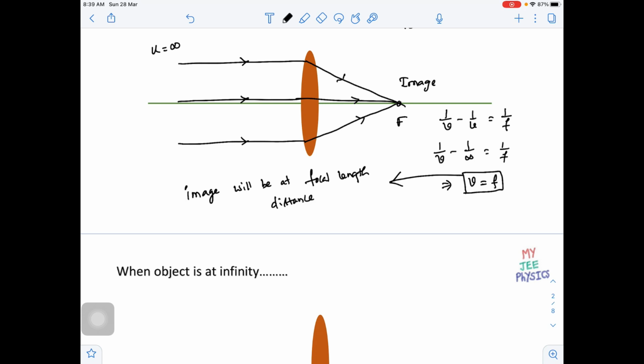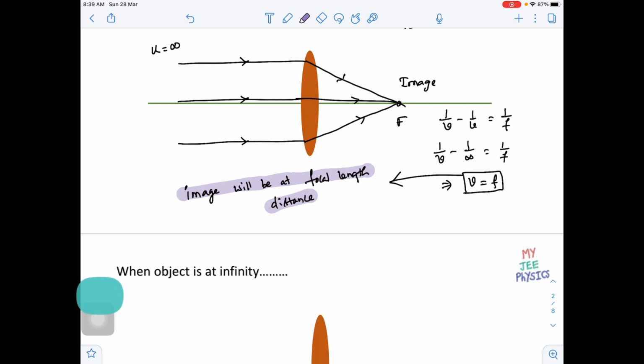See, I think this is different from the statement you usually learn. I'm not saying that when the object is at infinity, the image will be at focus. I'm saying that when the object is at infinity, the image will be at focal length distance. So what exactly does this statement mean?